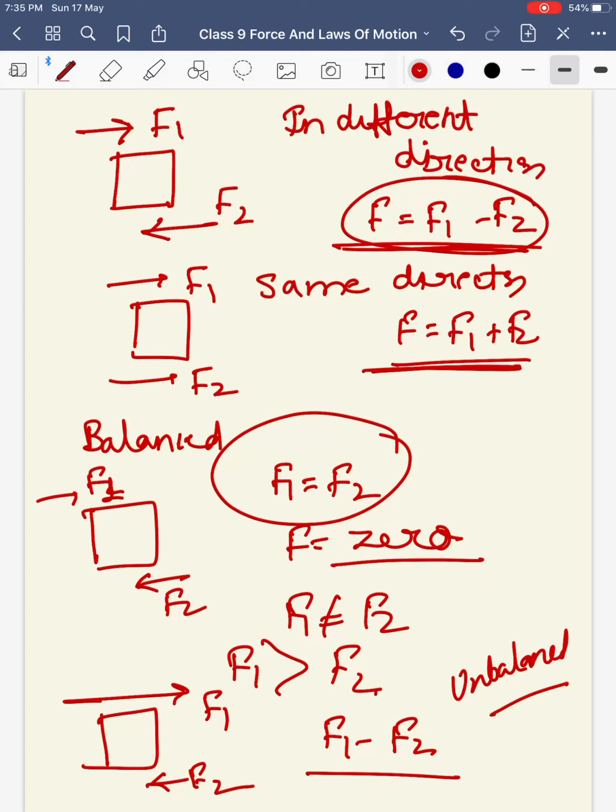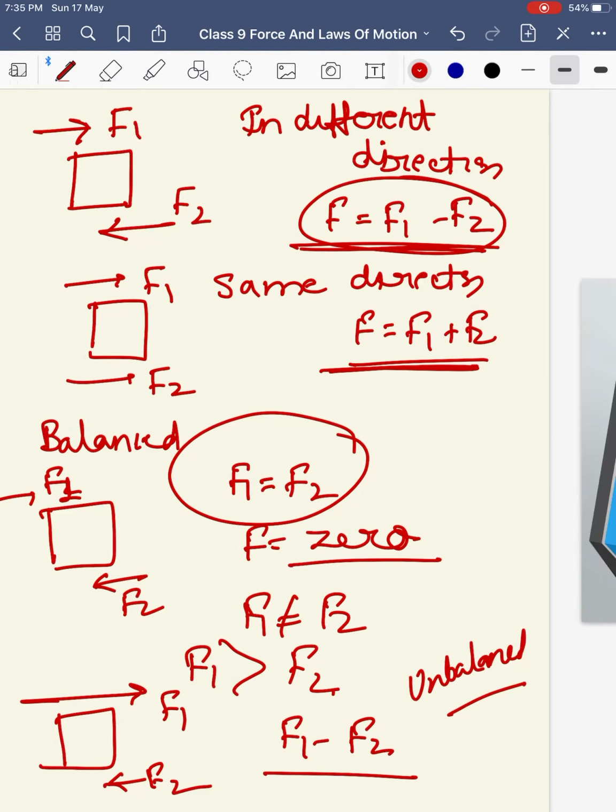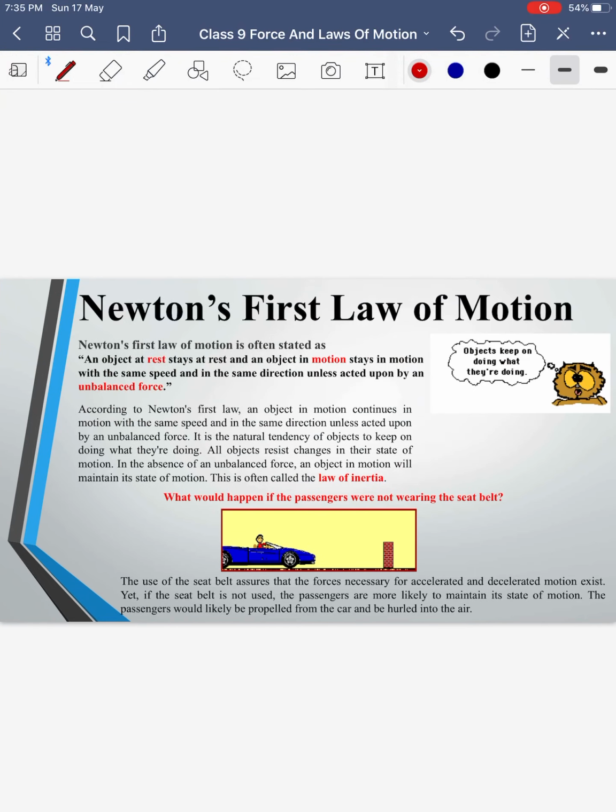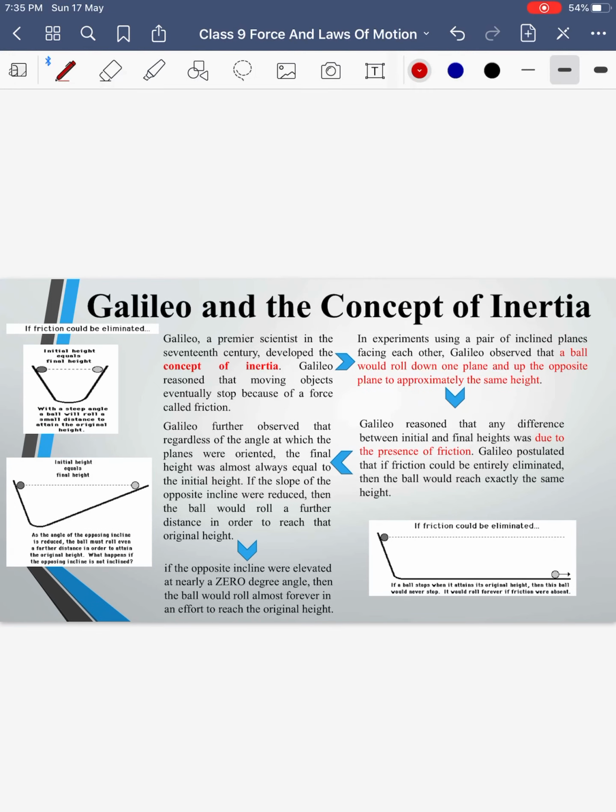This is the condition of unbalanced forces. So unbalanced forces can change the state of rest. It can even increase or decrease the speed of an object. This observation was first given by Galileo, who rolled down a ball from an inclined plane, and he came to the conclusion that unbalanced force is required only to bring an object to motion or to stop a moving object. But when an object is in a state of uniform motion, meaning the speed is neither increasing nor decreasing, in that case, the forces acting on the object are balanced.